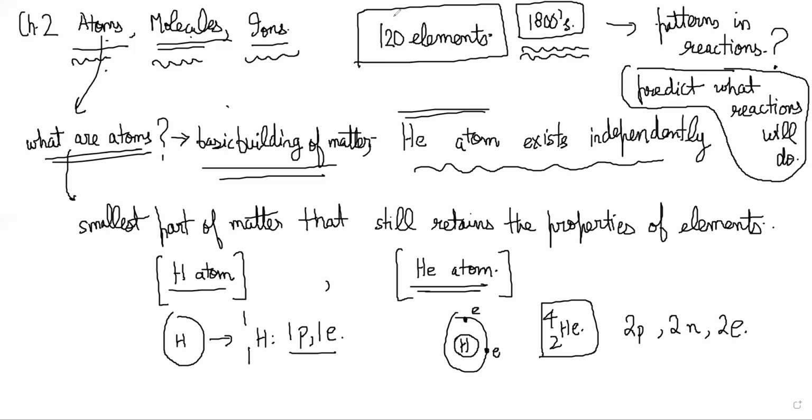And how should we define an atom? It is the smallest part of matter, or the basic building block of matter, that still retains the properties of the element. Like there is a difference between a hydrogen atom, a helium atom and a carbon atom, right? If you go smaller than that, it will not be any different, because all atoms are composed of electrons, protons and neutrons, right? So this is the smallest distinguishable part of matter. You can say that. What is a molecule then?